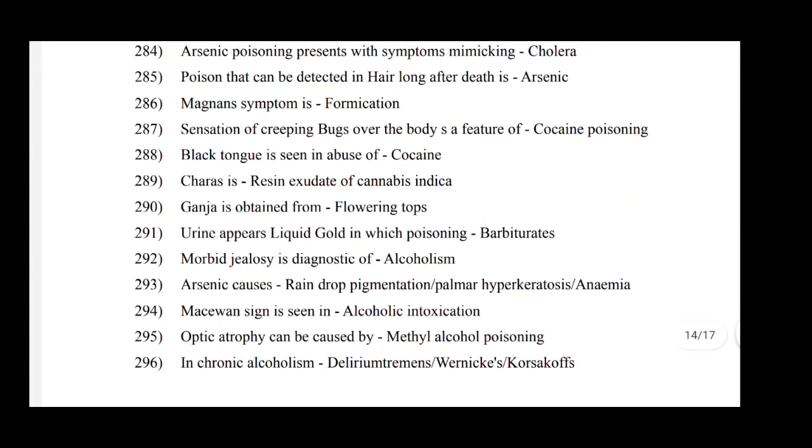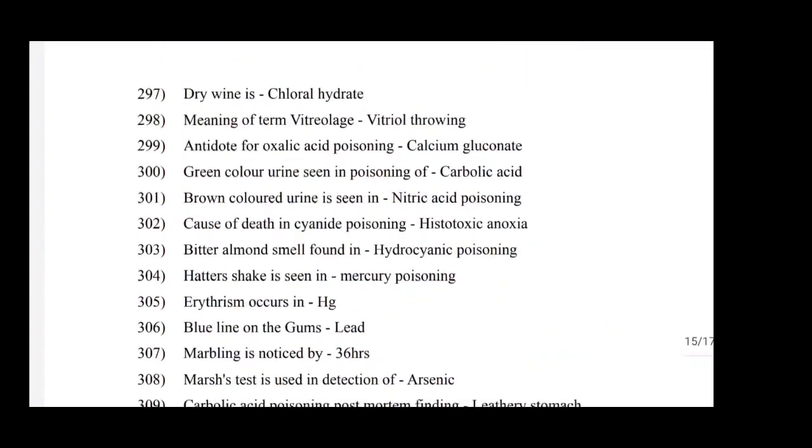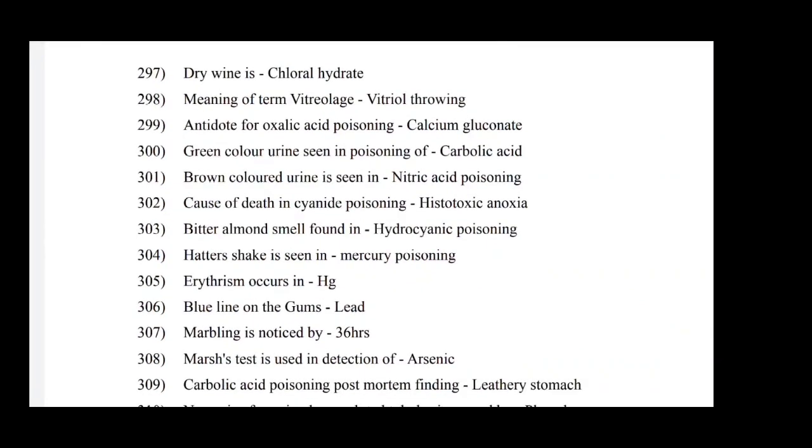Urine appearing liquid golden is seen in poisoning with barbiturates. Morbid jealousy is diagnostic of alcoholism. Arsenic causes raindrop pigmentation, palmar hyperkeratosis, anemia. Mason sign is seen in alcoholic intoxication. Optic atrophy can be caused by methyl alcohol poisoning. Dry wine is chloral hydrate.